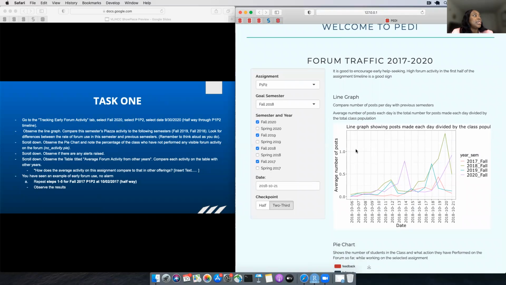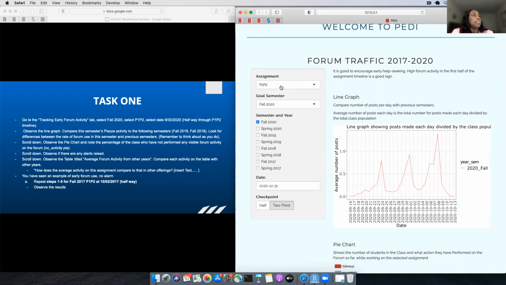So we're interested in the goal semester fall 2020, and we'll navigate to fall 2020. We're also interested in assignment P1, P2. So we select P1, P2. And we want to see the rate of activity on Piazza halfway through P1, P2's timeline.